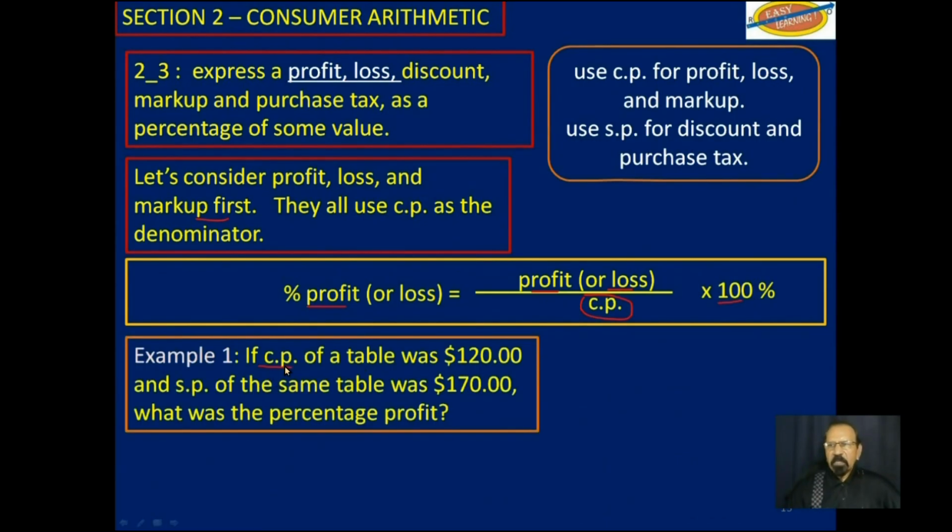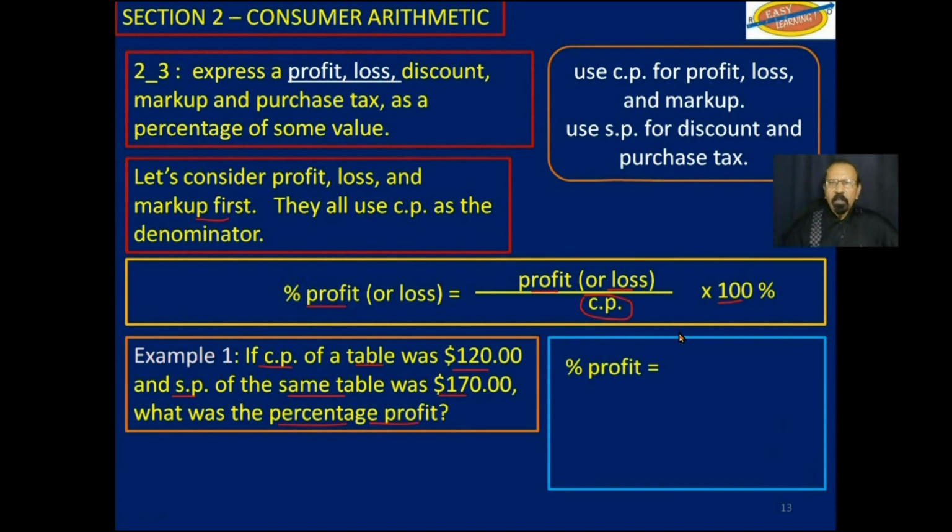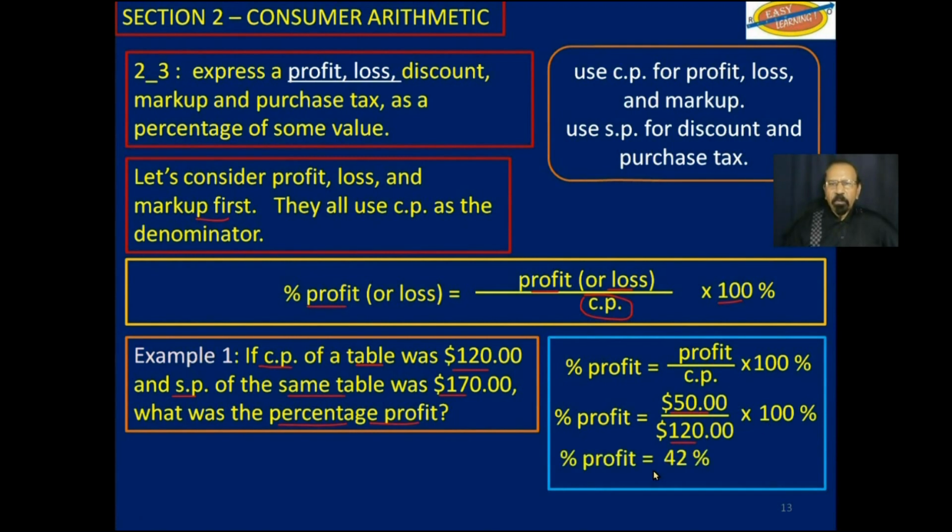If the cost price of a table was $120 and the selling price of the same table was $170, what was the percentage profit? So it is the actual profit, which is $50, over the cost price multiplied by 100%, and you get 42%.